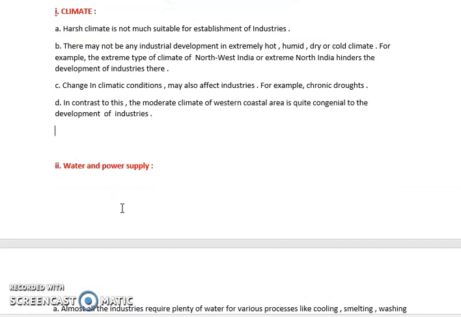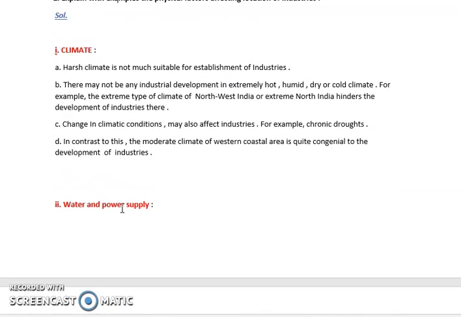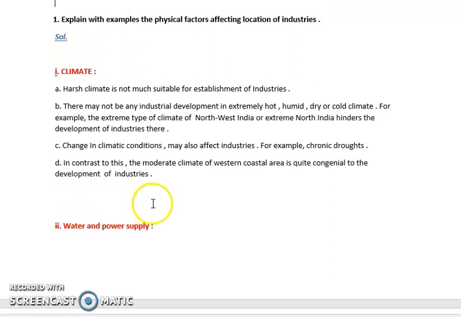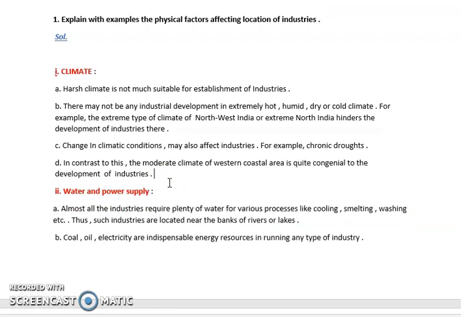Now the first question is explain with example the physical factors affecting the industries. To set up any industry, there are so many factors you need to consider. First of all, climate. How is the climate in that particular place? Whether it is a harsh climate, very desert, or it has heavy snowfall, heavy rainfall. Such climatic conditions are first of all checked to set up any type of industry.